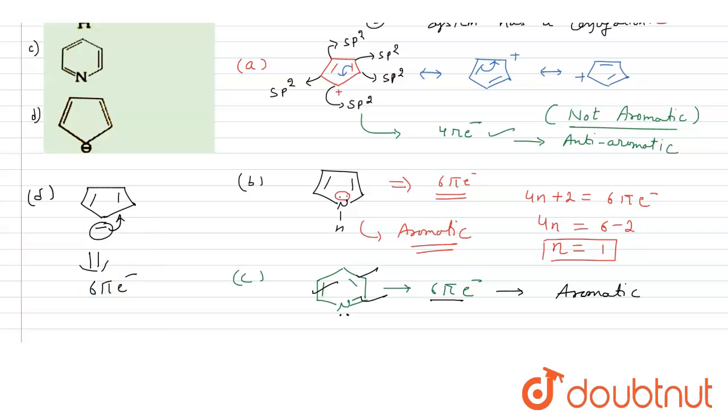So there are 6 pi electrons. There is one bond here, and there is one negative charge here. So in total there are 6 pi electrons. So this compound is also aromatic.